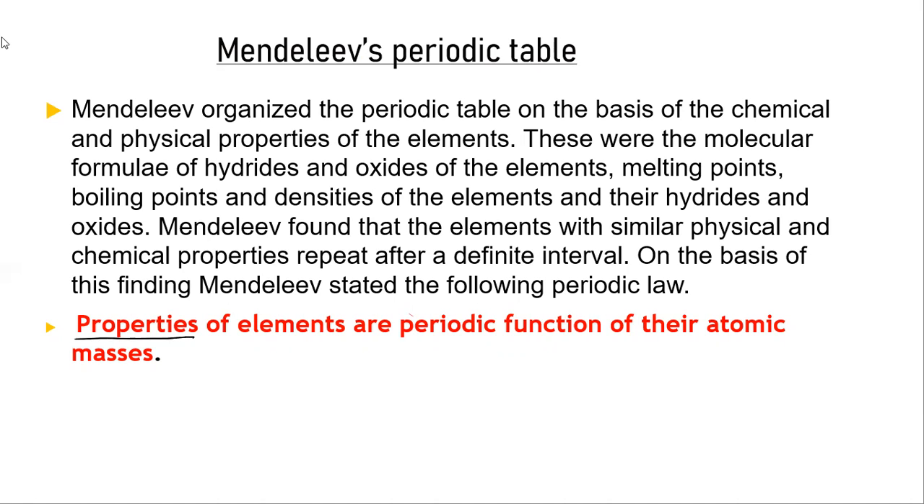Which properties? Physical and chemical properties. Periodic function means the properties are repeating after a certain interval of their atomic mass, that means based on their atomic mass number. As the elements are arranged in the increasing order of atomic mass number, he found that the physical and chemical properties of the elements are repeating after a certain interval.